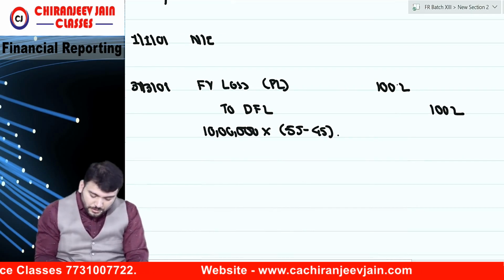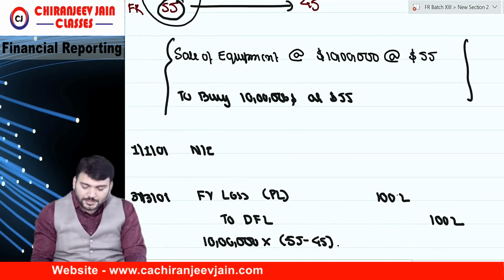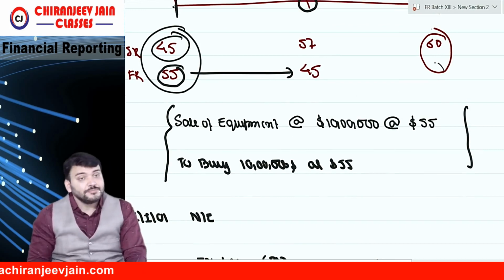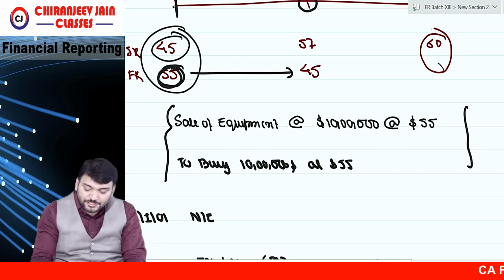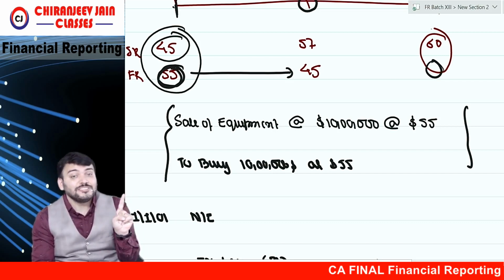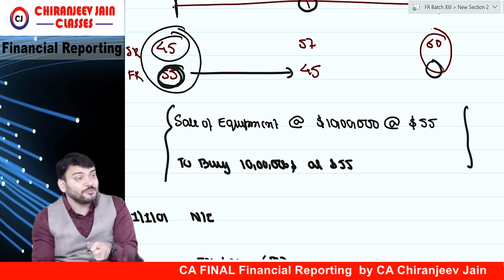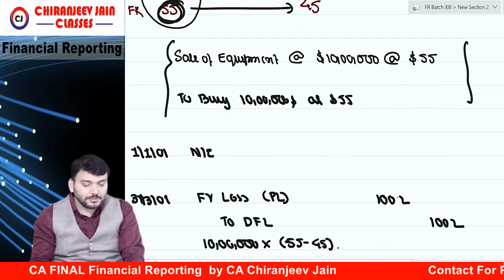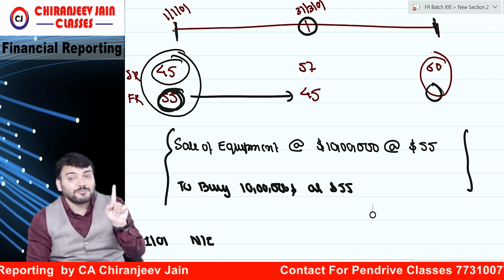Okay. Then on 30th June, now 45 becomes 60. So now there is a gain. Or you can say in this way, 55 becomes 60. So there is an asset of 10. So how much derivative asset now? It becomes favorable now. 55 becomes 60, right to buy. So there is an asset of 10 rupees. So 10 lakh into 5, how much? 50 lakh. So asset of 50 lakh.